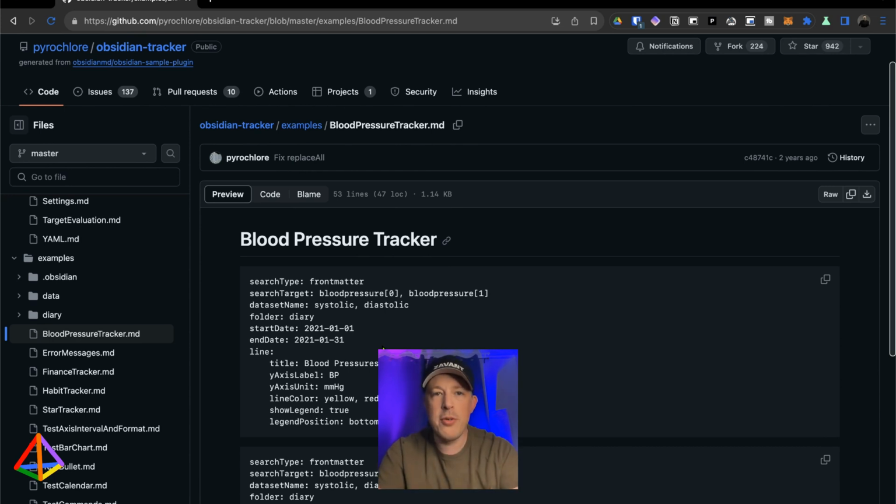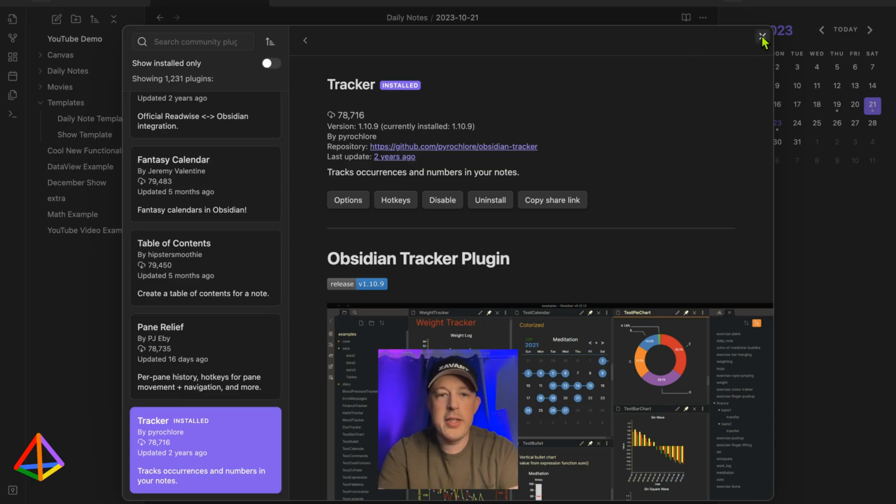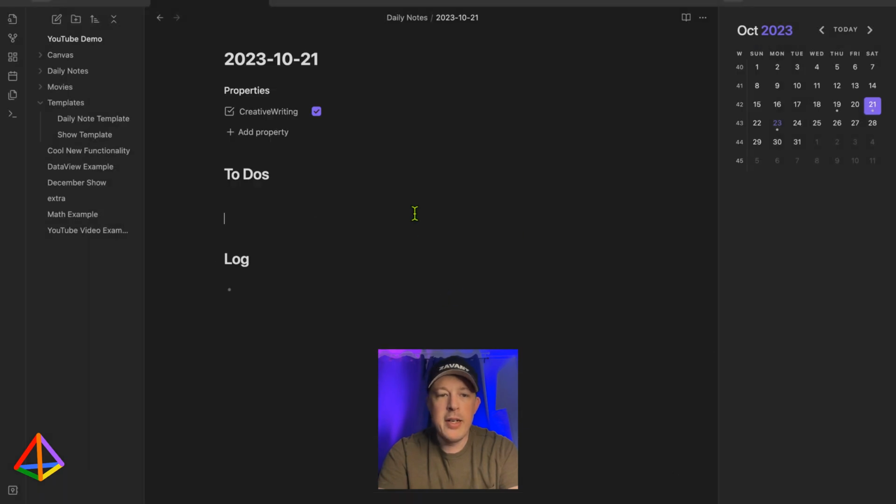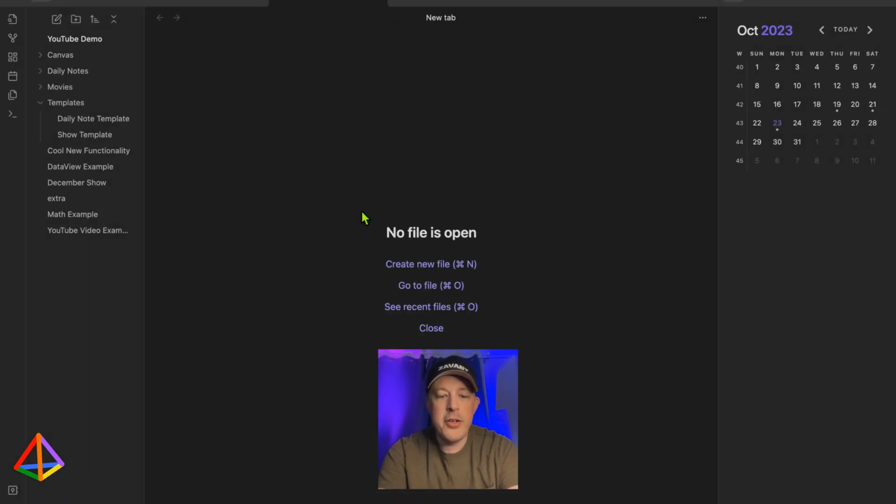So let's go back to the installation of the Vault, and I'll put in an example straight from my own personal setup. Okay, and we will close this out and close that out, and then we'll open a new thing, because basically a lot like dataview, tracker is going to pull the information in from your notes and then show it to you. So this isn't going to change your information. This isn't going to change your database. It's a way to show you what you've already got somewhere. And to do that, you need to put this into a file.